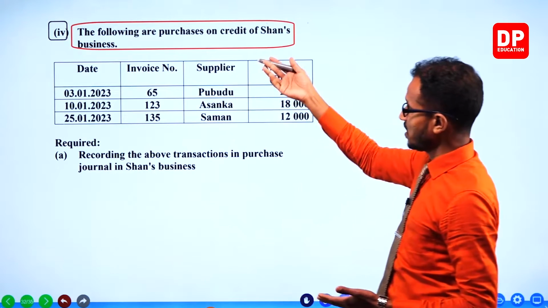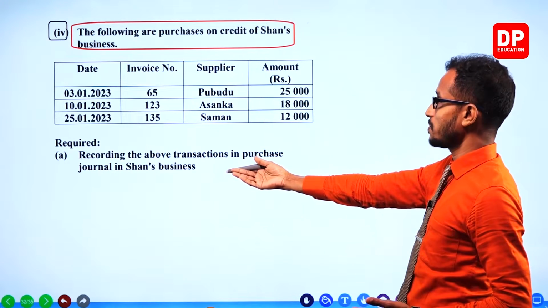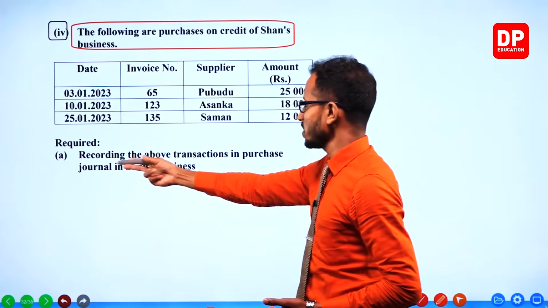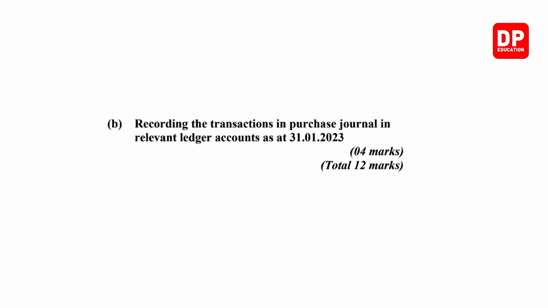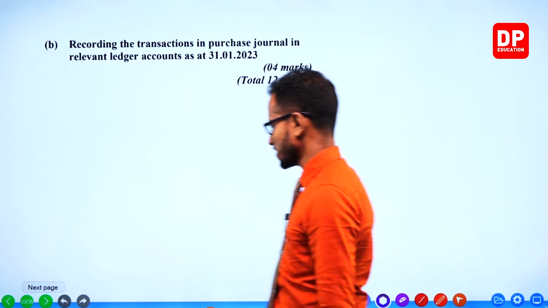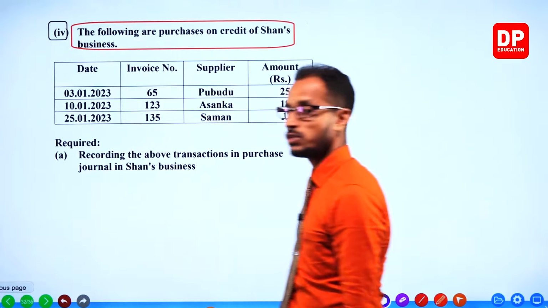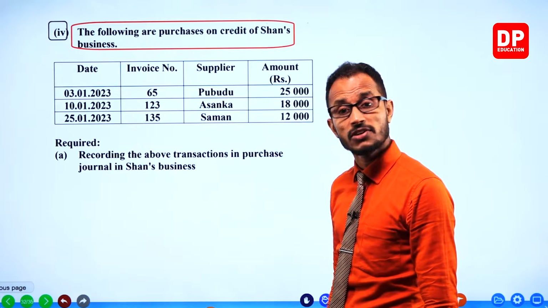So obviously we'll prepare the purchases journal here. Record the above transactions in the purchases journal, and then record them in the relevant ledger accounts. That means we have to prepare the purchases journal first.